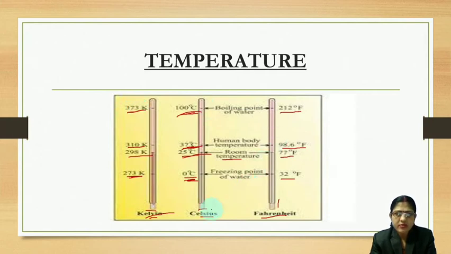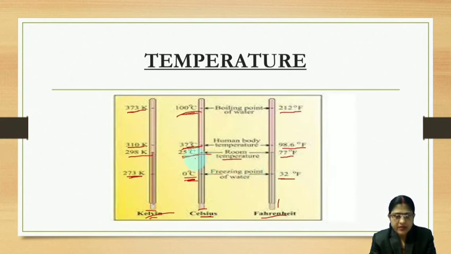Now how to convert Celsius scale or degree centigrade into Fahrenheit? That formula you will remember: C by 5 is equal to F minus 32 by 9, or you can write degree Fahrenheit is equal to 9 by 5 into degree centigrade plus 32.